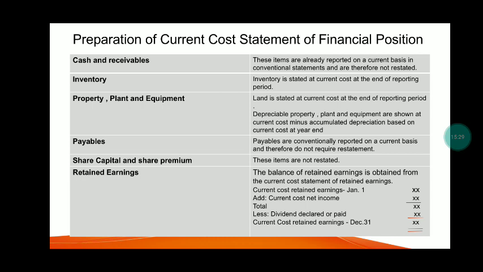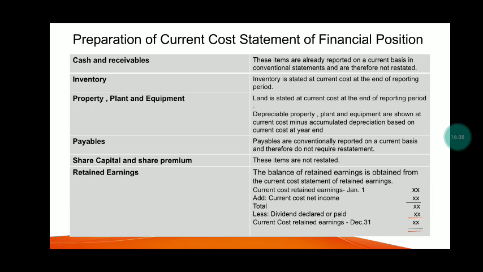Preparation of the current cost statement of financial position. Cash and receivables are already reported on the current basis in conventional statements and are therefore not restated. Inventory is stated at current cost at the end of the reporting period. Land is stated at current cost at the end of the reporting period. Depreciable property, plant, and equipment are shown at current cost minus accumulated depreciation based on the current cost at year end. Payables are conventionally reported on the current basis and do not require restatement.